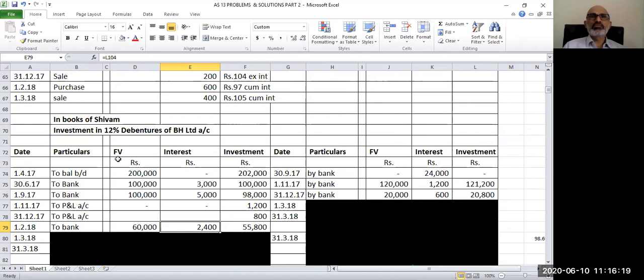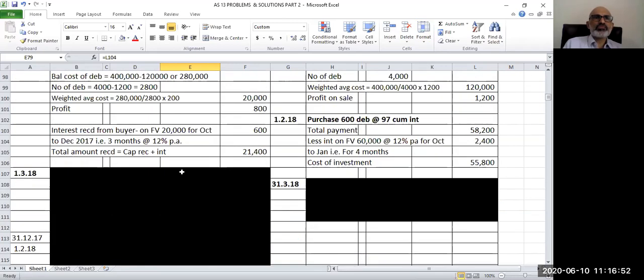There are 2 more transactions that we have to account for. One is given here, one is not given, so we'll have to find out what that transaction is all about. On 1st March, there is a sale: 400 debentures at 105 cum interest. So let us see the calculation. If it is cum interest, it includes the interest, so we have to remove the interest. We have to find out the actual selling price. We have to find out the weighted average cost, and then find out the profit or loss. Let us see how the calculation has to be made on 1st of March.